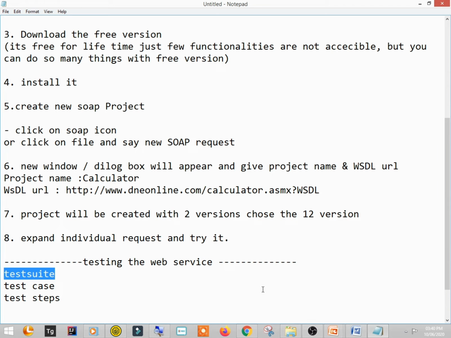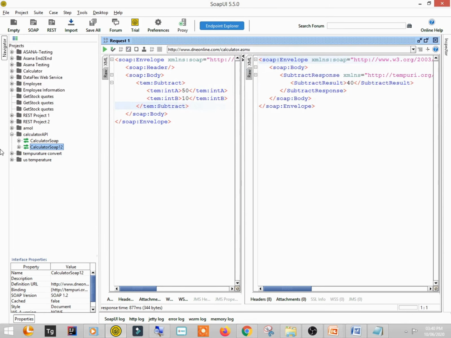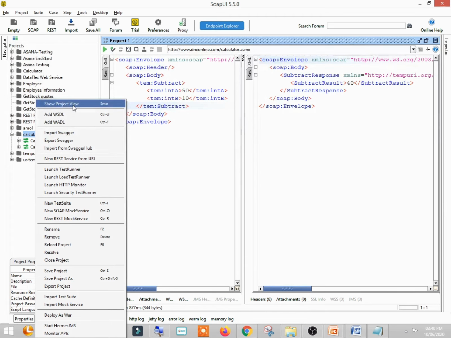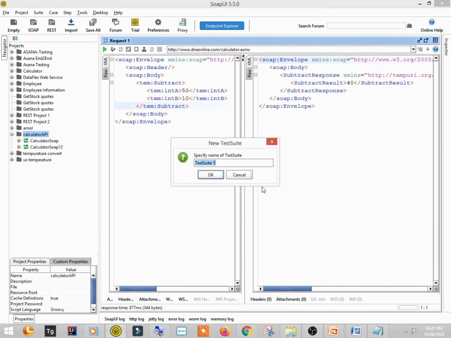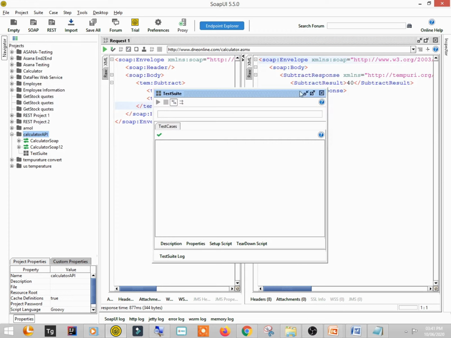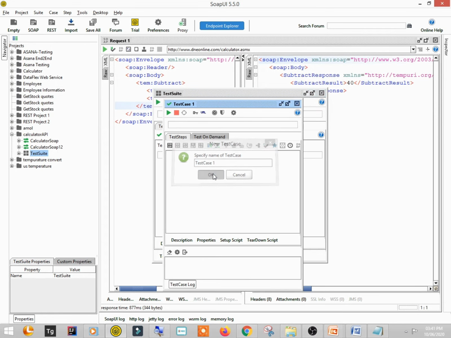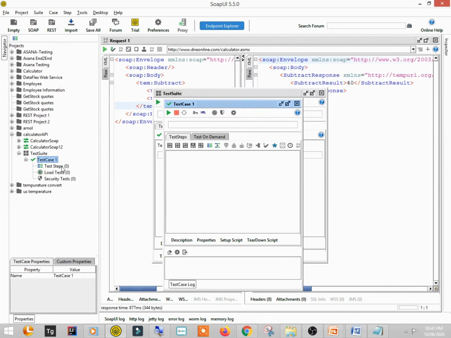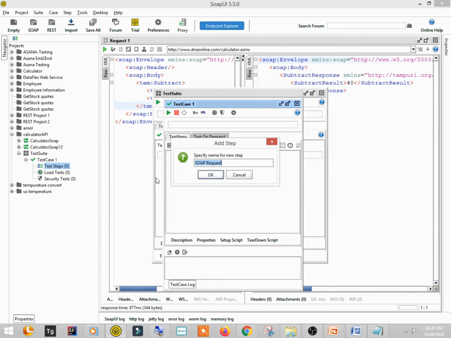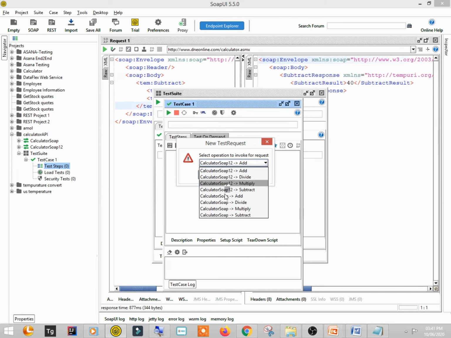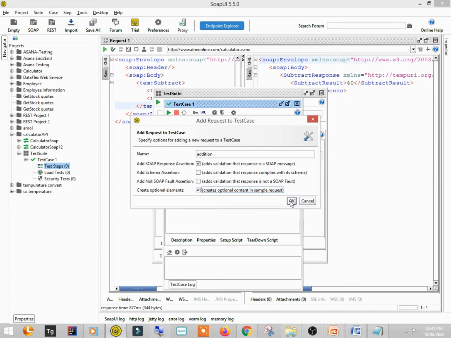Okay, so the test suite you can create like this. Right click and say new test suite. I'll give just the same name, test suite, and inside this you have to create a test case, new test case, right? So let's suppose test case 1 I'll say, and inside this test case we will write some test steps. So right click, add steps, SOAP request, and let's suppose addition. Okay, so we have created the step and we need to map it, right? So here you will get the services. So click on the add request and say okay. Click on this optional create content in a sample request.